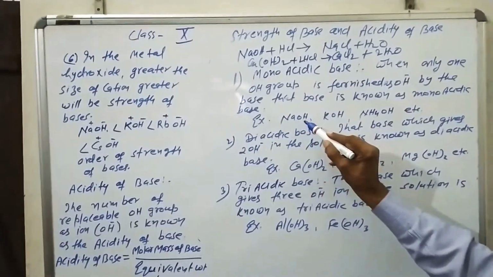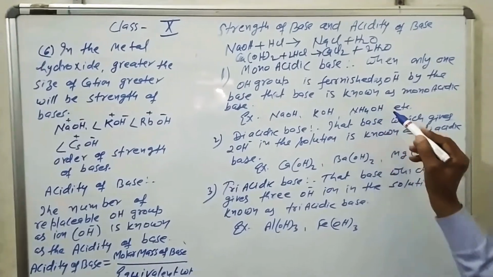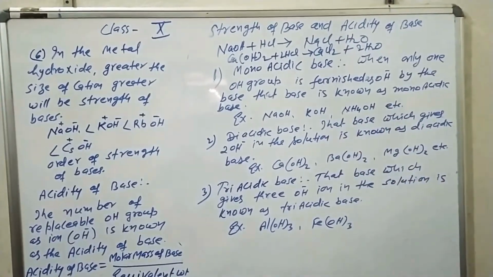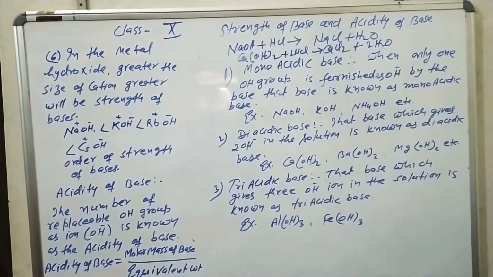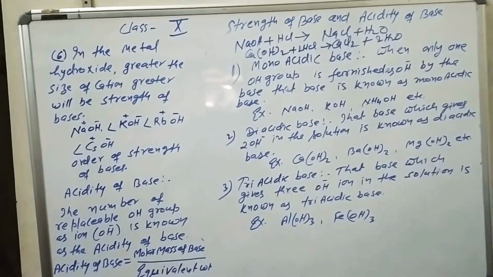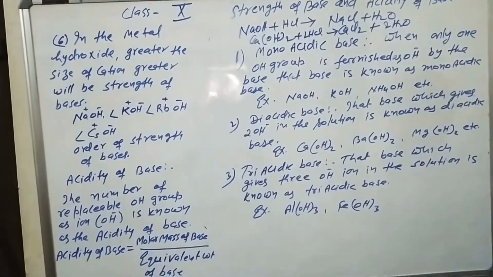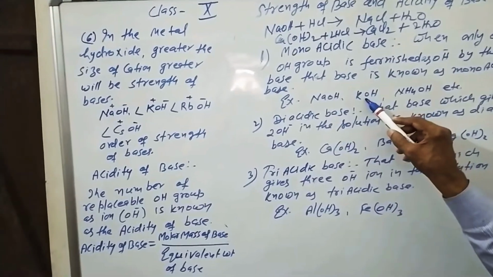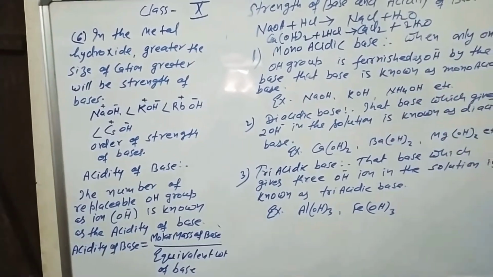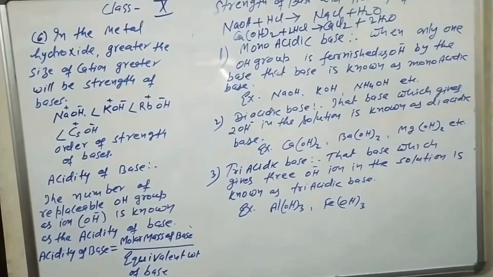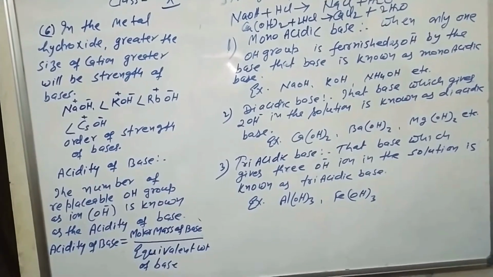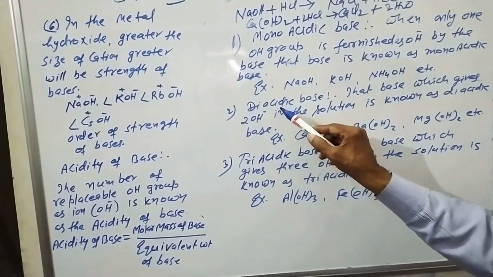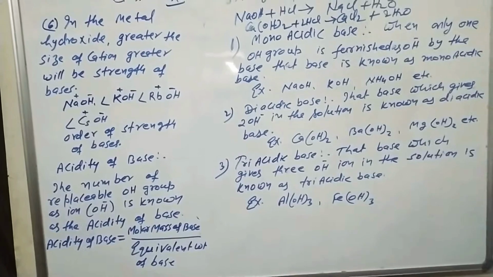Examples are NaOH, KOH, and NH4OH. These bases have only one OH group in their molecule. Therefore, sodium hydroxide, potassium hydroxide, and ammonium hydroxide are monoacidic bases.